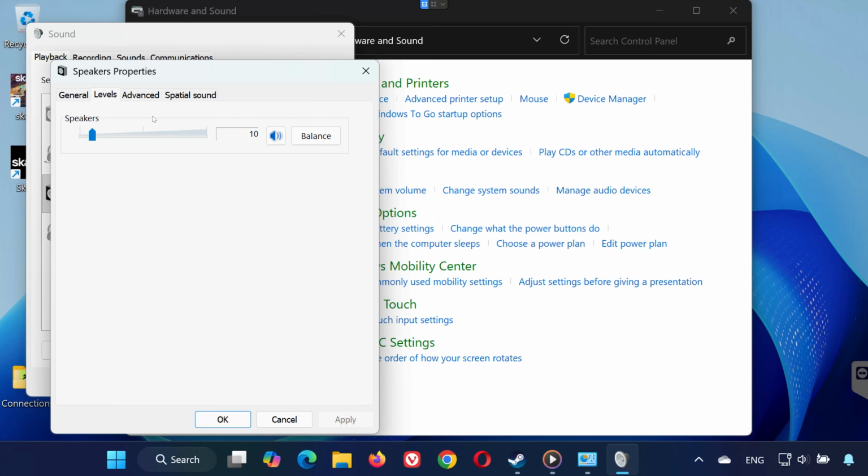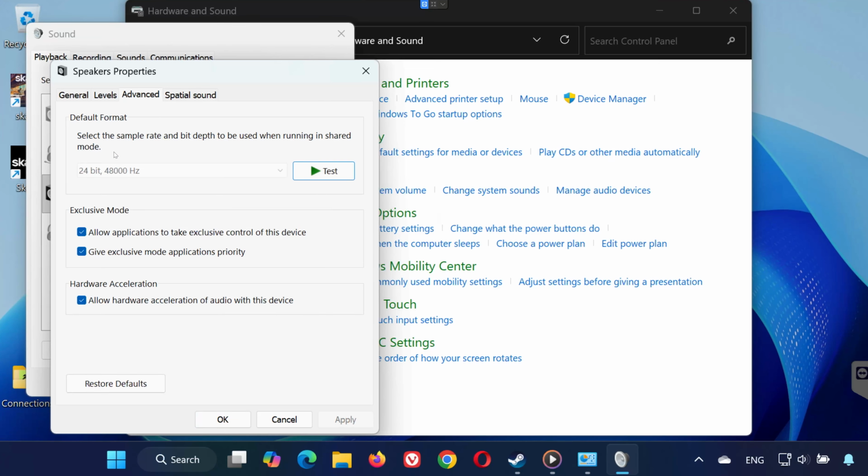Solution 3. Still in Properties, go to the Advanced tab. Change the sample rate to 48 kHz or 44.1 kHz. Press Apply, then OK. These standard settings prevent compatibility issues with games like Skate.